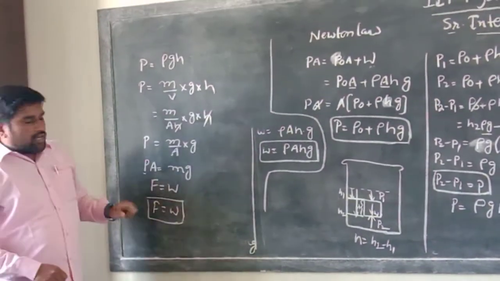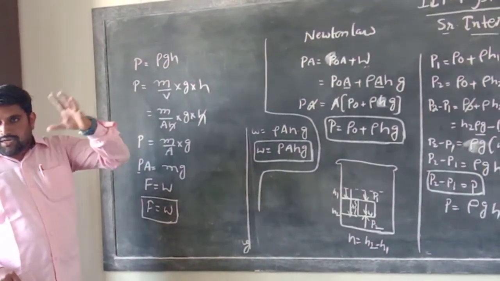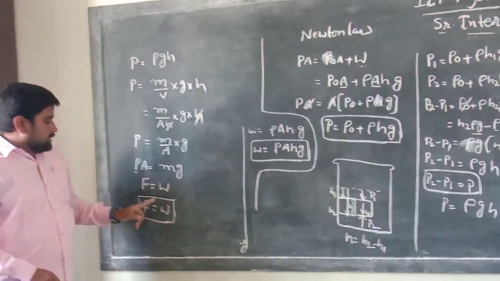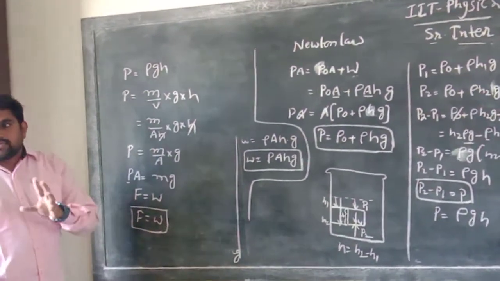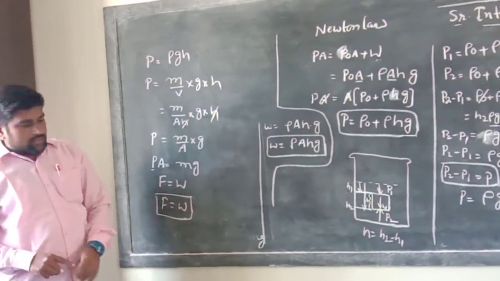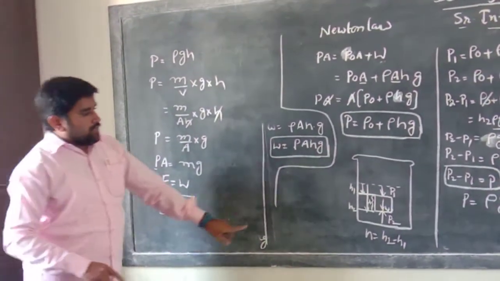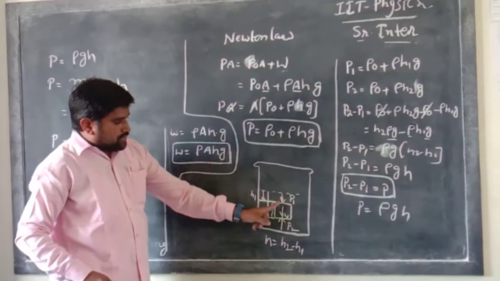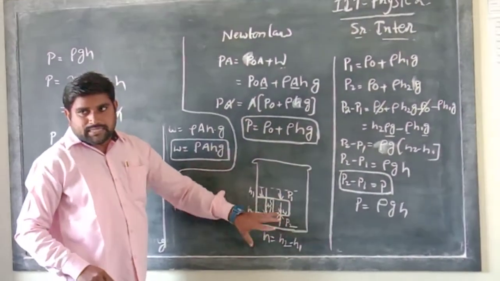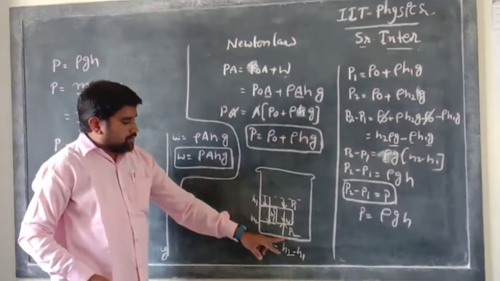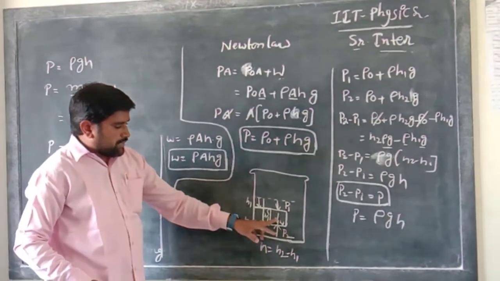Here W is equal to the upward force. That means how much force is acting on the object is equal to its weight. The force here is nothing but the upward pressure and the downward pressure.